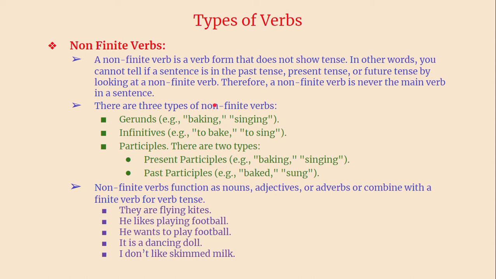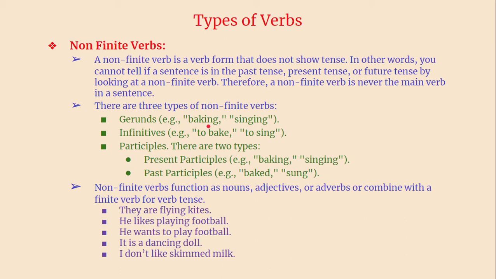And these non-finite verbs are mainly of three types. One is gerunds. Gerunds are nothing but ing forms of verbs, or simply we can say present participles, and they should not be used as finite verbs. Suppose if I say, I am singing, singing is part of the finite verb. But other than as the main verb, we can use it differently.